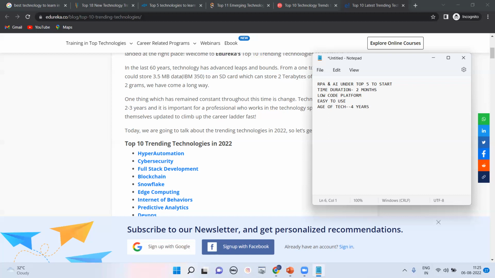Right now, people with 7 to 8 years of experience are charging 24 lakhs, 25 lakhs, 30 lakhs. That's why this is called the age of technology: it's only 4 to 5 years old, and people are very few. So that's why companies are paying very good salaries. After 10 years, after 15 years, it will be the same as Java. So right now it's a very good time to start the career as an RPA developer.